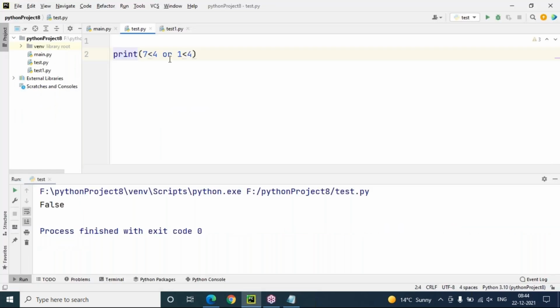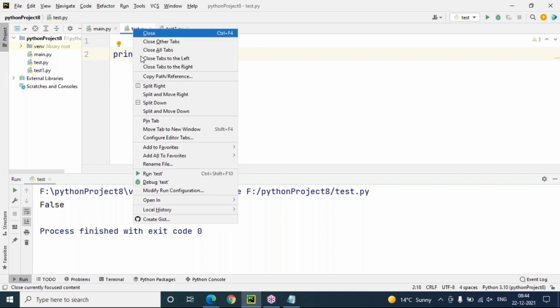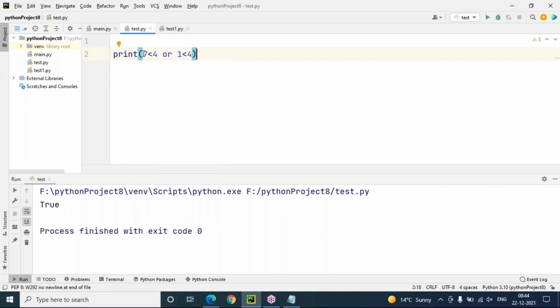Let's check it out here. I'm using or. One of the conditions is true: 7 less than 4 is false, 1 less than 4 is true. One of the conditions is true, no, then it returns true. Both the conditions true, no, then it also returns true. But when will it be false? If both conditions are false, then it returns false. 9 less than 4 or 7 less than 4 returns false in this case. This is OR.